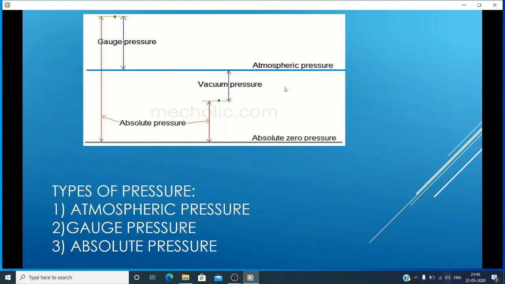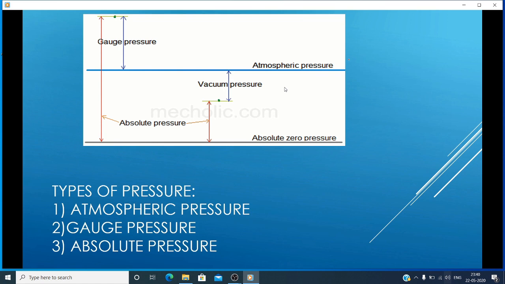Next topic is types of pressure. We have three types of pressures mainly. First one is atmospheric pressure, second one is gauge pressure, third one is absolute pressure. Here in this particular diagram you can see different kinds of pressures. First one, atmospheric pressure.